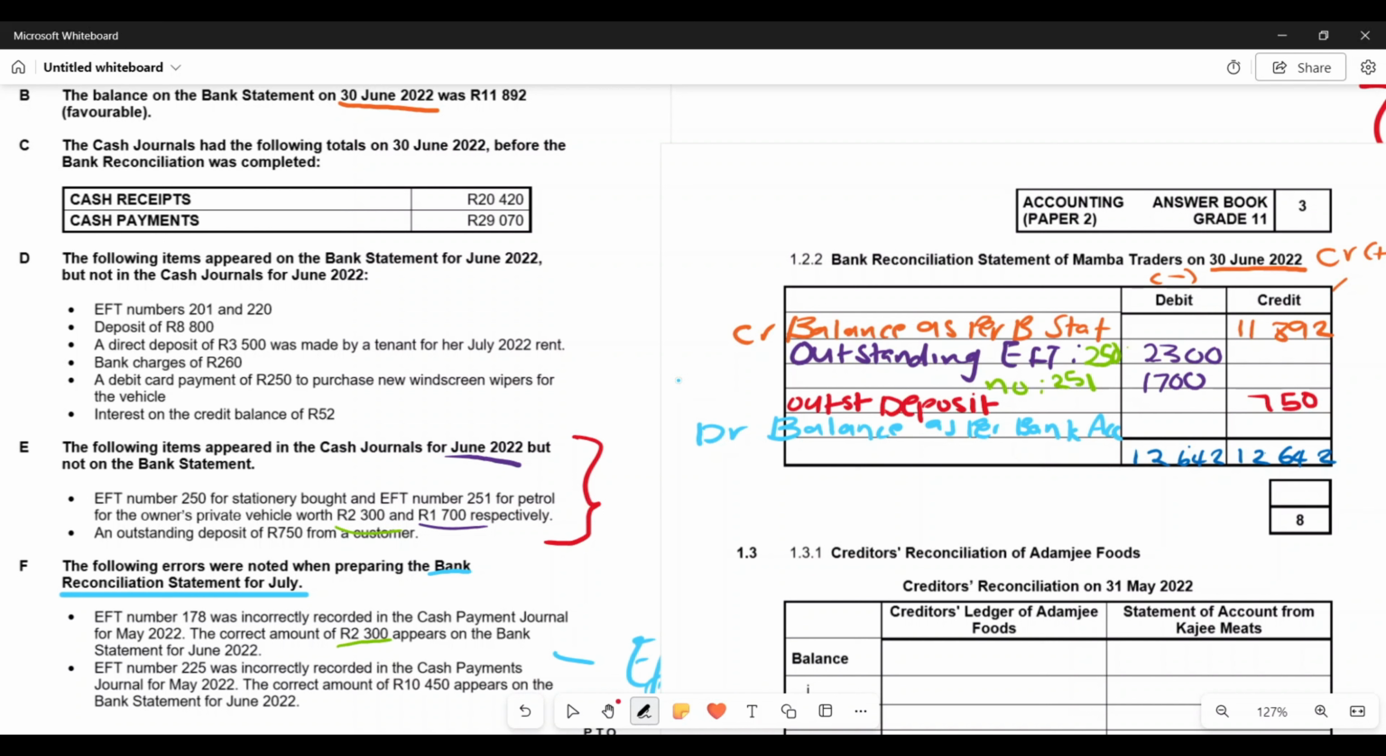Now, debit balance as per bank account. So I'm going to take this 12,642. I'm going to subtract 1.7. I'm also going to subtract 2.3. And doing so, my debit balance as per bank account would be equal to 8,642. Right. And this would be my debit balance.